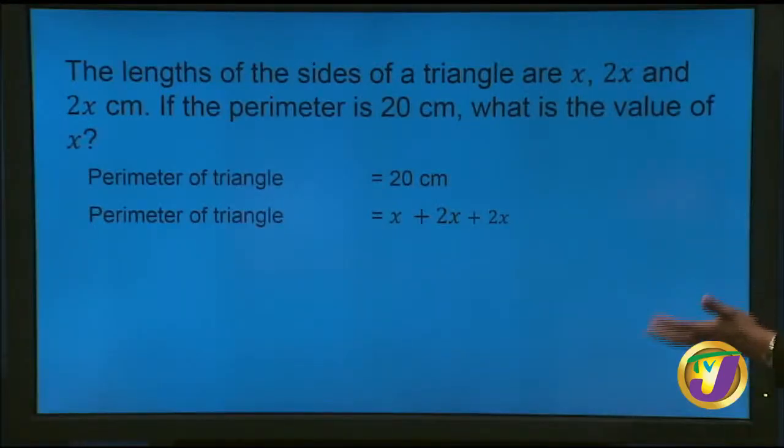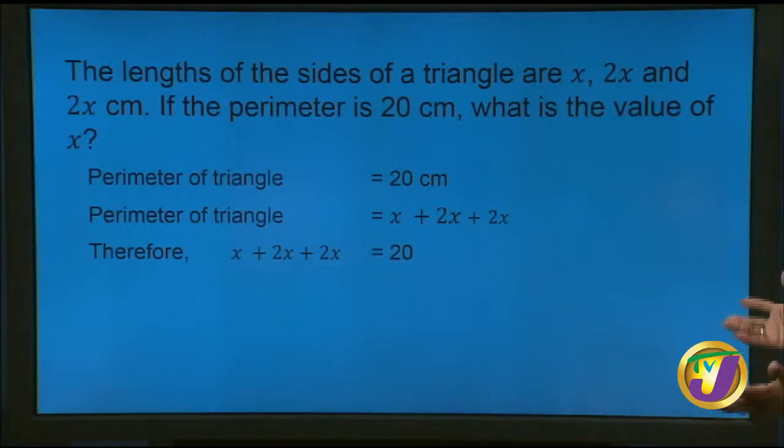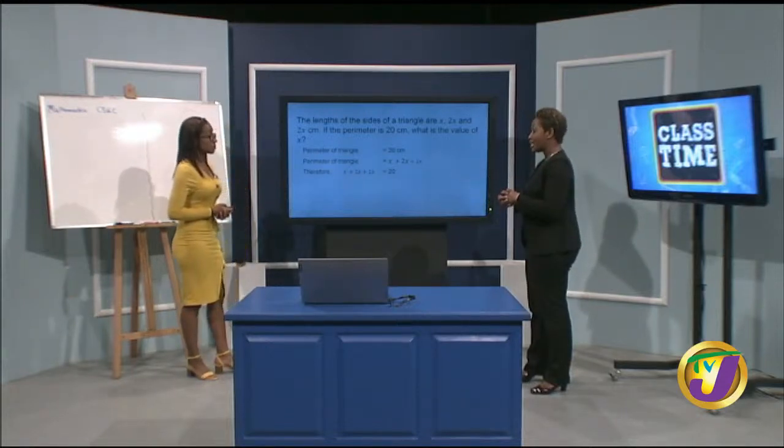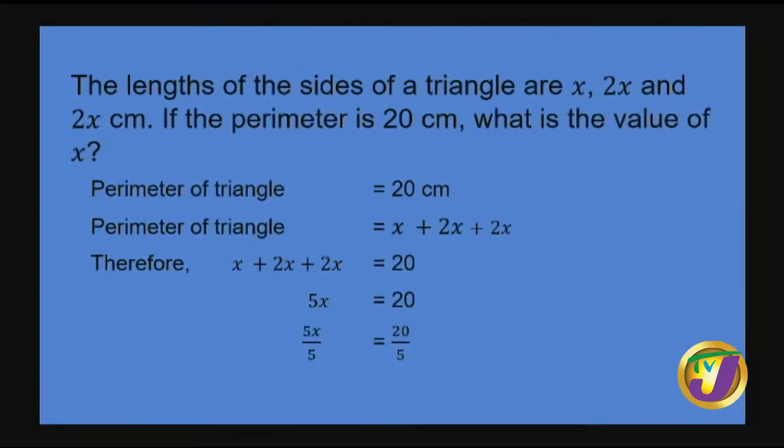So we can pretty much make a simple math sentence. x plus 2x plus 2x is going to give you 20 cm. All right, good. But what else? Well, you should know by now, when you have any unknown, any algebraic terms, you can combine where possible. They're all x. x plus 2x gives me 3x. 3x plus 2x, 5x is now equal to 20. All right, so is that our answer? 5x is 20. Wasn't that what they asked us, what is the value of x? Oh, so we're not finished? No, we're not. Okay. So let's simplify this.